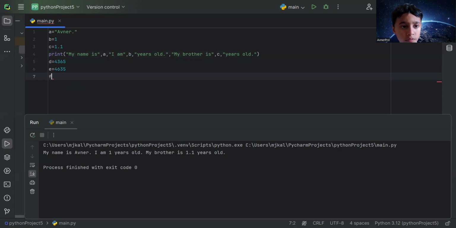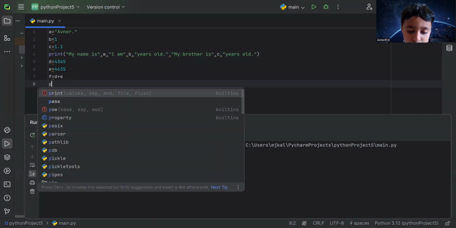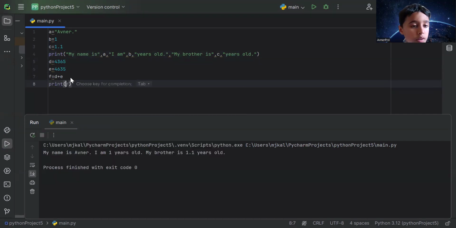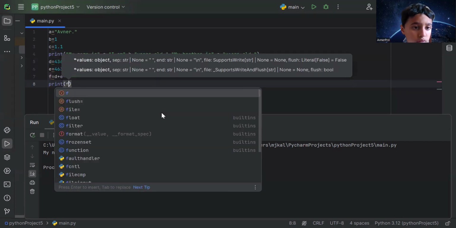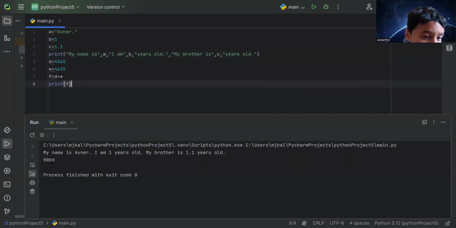But there's another way. And that's how you do adding, okay? I'm going to show you the first way. So D plus E. Yeah. So print bracket. Oh, I never wrote print. Print bracket F. Okay? We'll see what it says. 9,000.